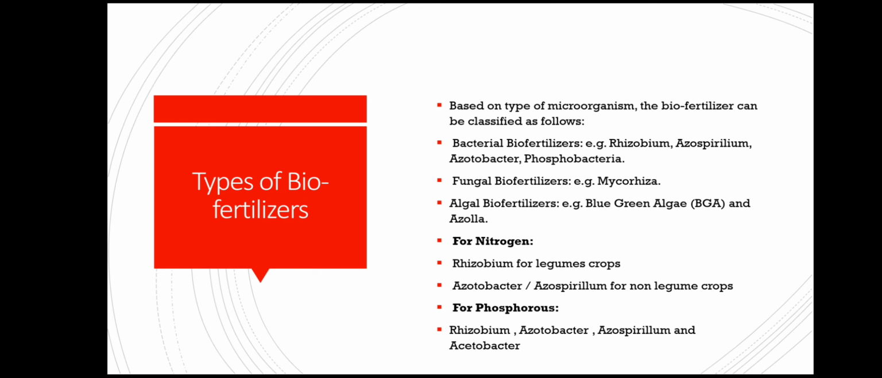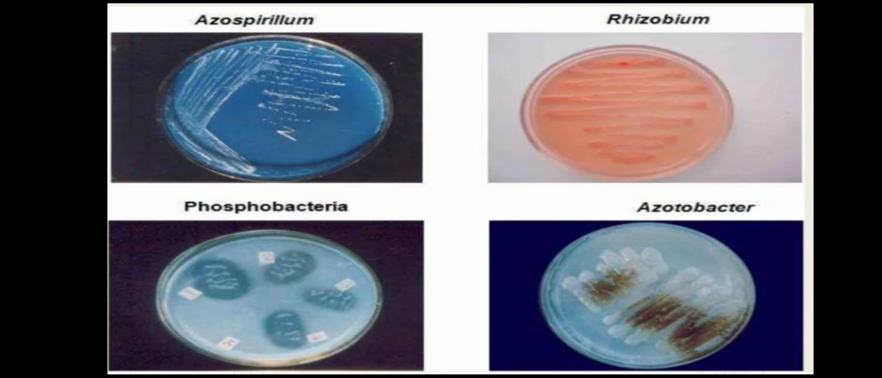For nitrogen, Rhizobium for legume crops and Azotobacter or Azospirillum for non-legume crops can be used. For phosphorus, Rhizobium, Azotobacter, Azospirillum and Azotobacter can be used. These are the Azospirillum, Rhizobium, Phosphobacteria and Azotobacter's image.